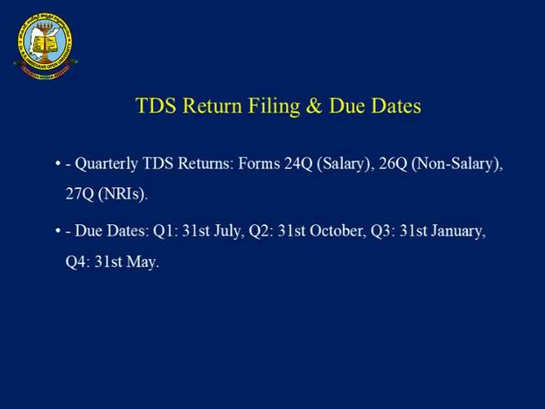Then the due dates for this TDS: first quarter 31st July for that particular assessment year, second quarter 31st October, third quarter 31st January, and the last quarter 31st March, before completing the particular financial year. These are all the important due dates for filing and making of TDS returns.